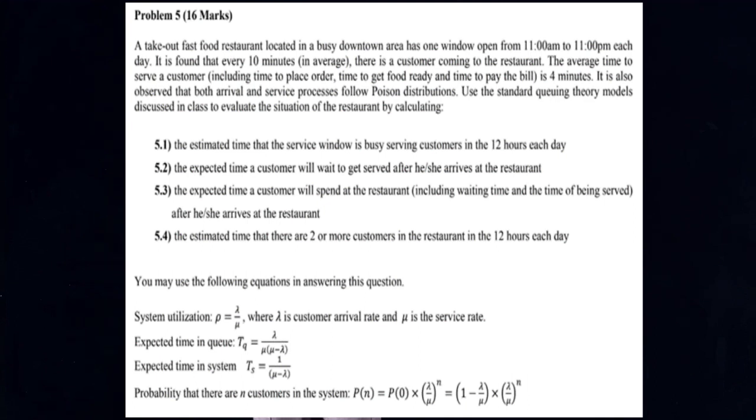And finally, 5.4, the estimated time that there are two or more customers in the restaurant in the 12-hour period each day.